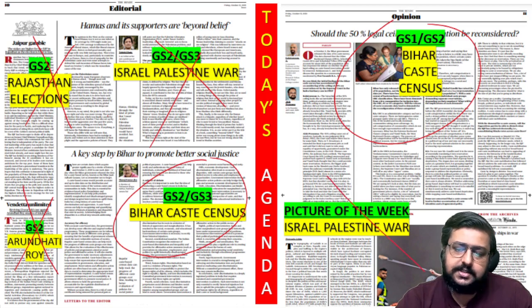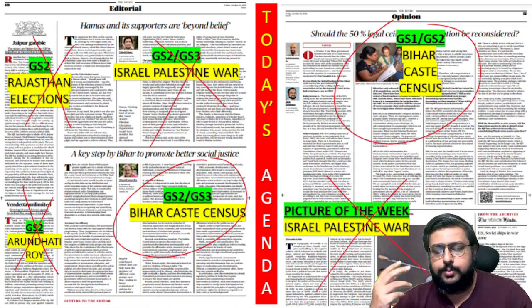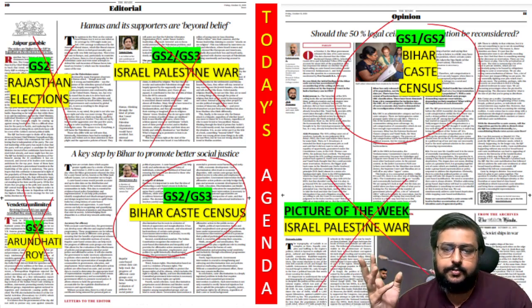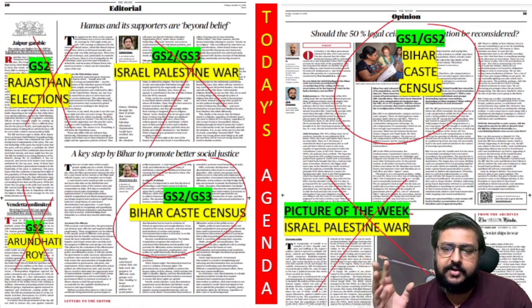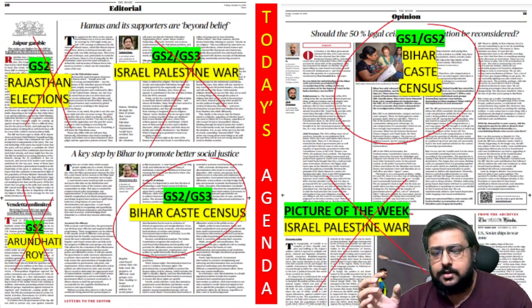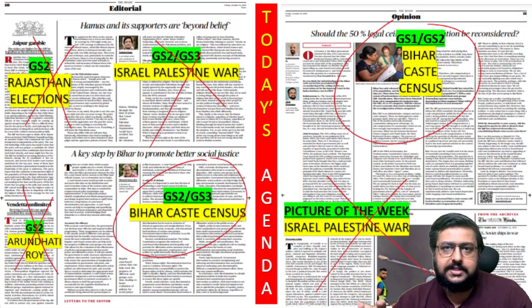Here again on the Israel-Palestine war, some pictures they have shown, people burning each other's flags, killing babies and women, on both sides. I am not taking a side. We all need a 2-state solution only. There should be an Israel and there should be a Palestine, but the people of Palestine should also behave properly. It's not Palestine's problem, it's Hamas's problem. It's a pure terrorist group.